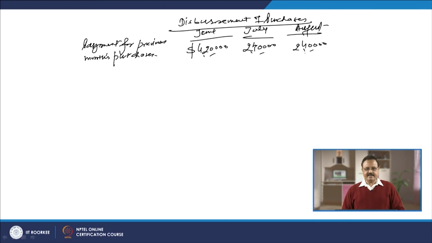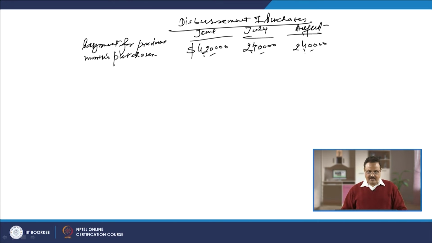Now, the question arises: when are we going to pay for the purchases made in the month of August for the sales to be made in the month of September? That amount we are not going to pay now. The only cash outflow is how much? $420,000 on account of purchases of materials in the month of June, $240,000 on account of purchases in the month of July, and $240,000 in the month of August, right.